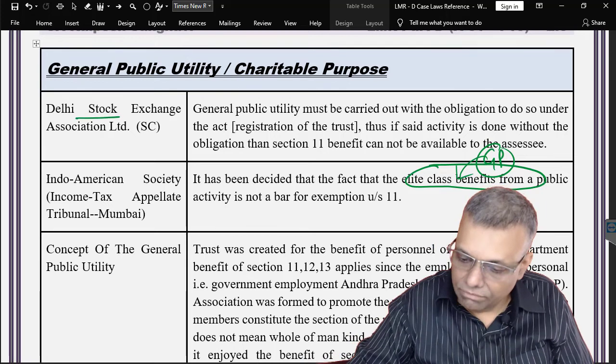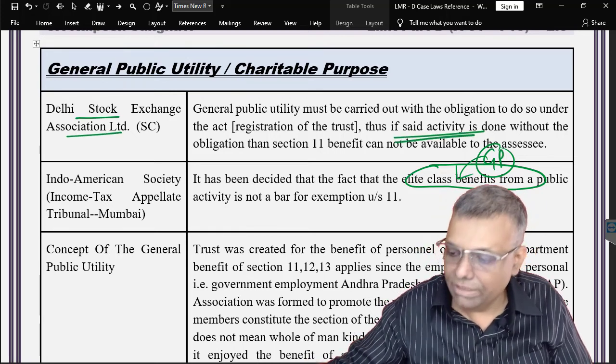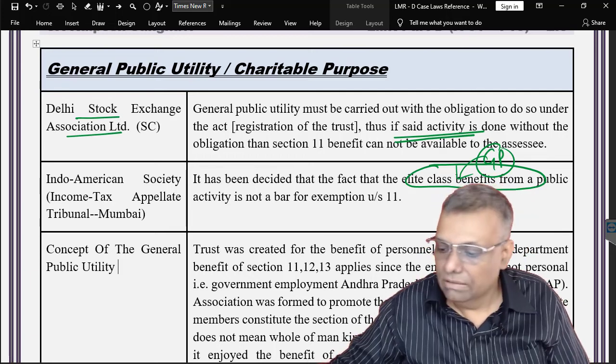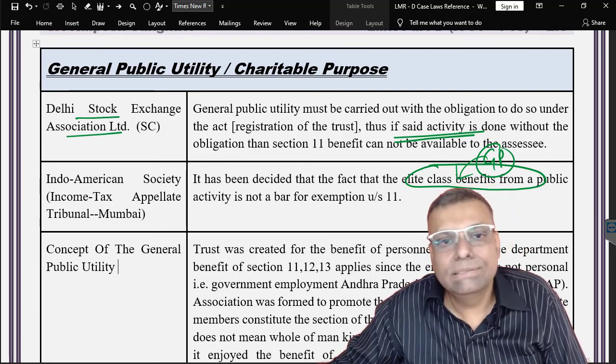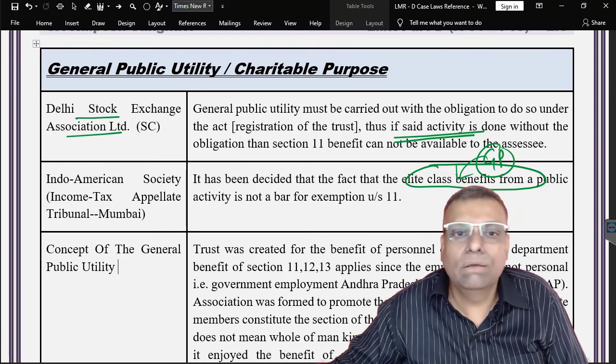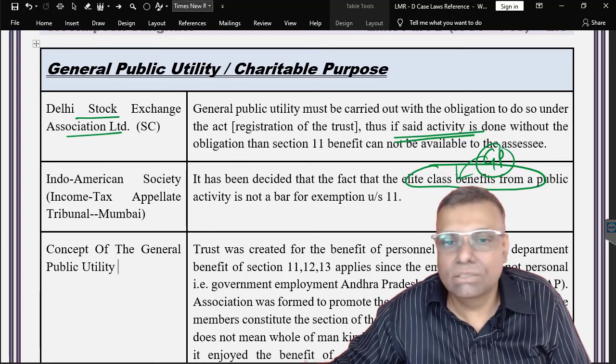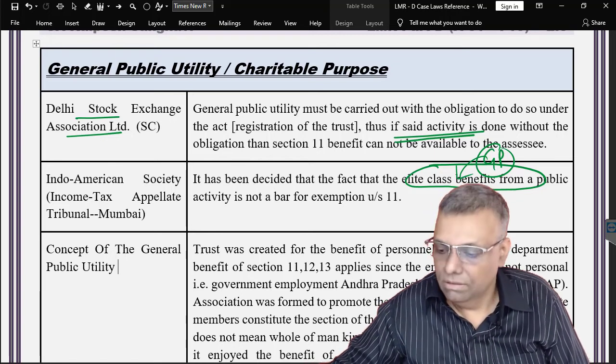Now, in the case of Delhi Stock Exchange Association, where there were stock exchange related activities which were done, okay. So can it be said that this is a general public, that it was done with respect to the general public? Now, in this particular Delhi Stock Exchange case, there was one very unique and detailed discussion which was done by this particular court, okay.